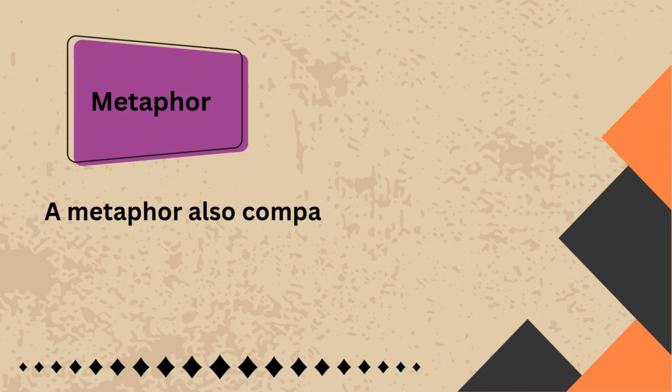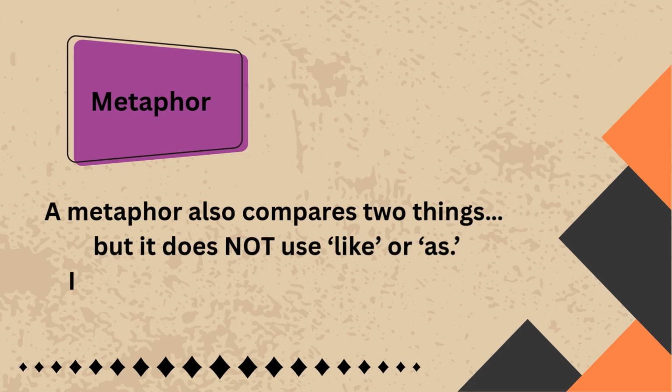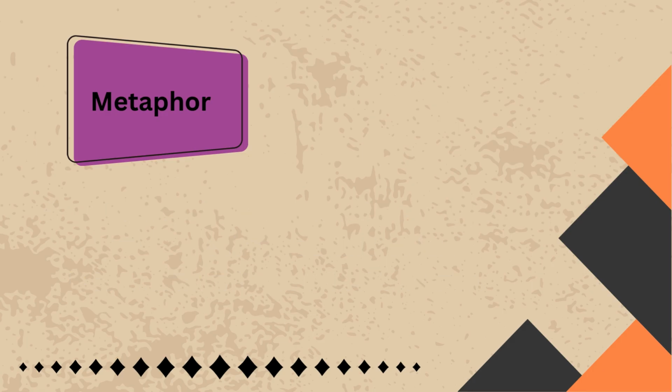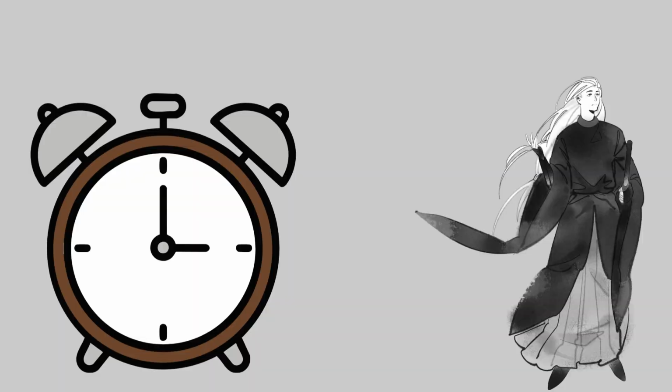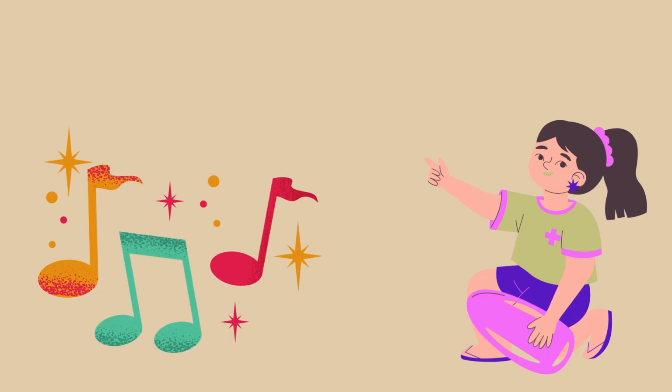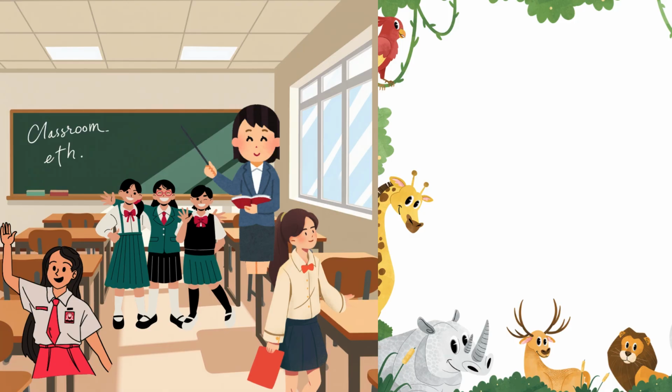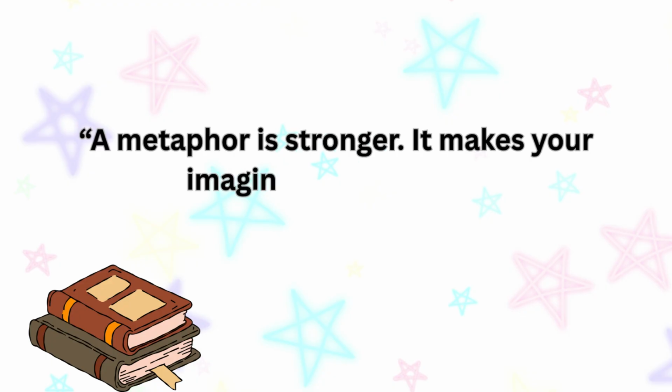A metaphor also compares two things, but it does not use like or as. It says something is something else. Examples: time is a thief. Her voice is music. The classroom was a zoo. A metaphor is stronger. It makes your imagination wake up.